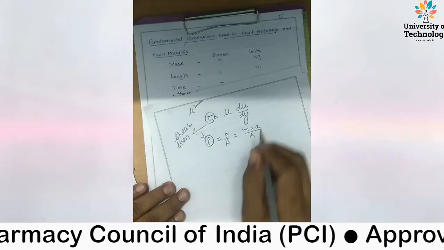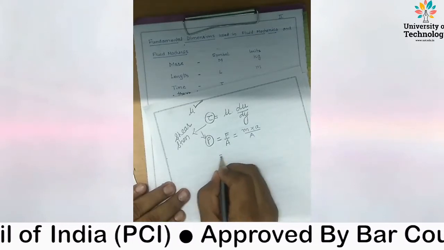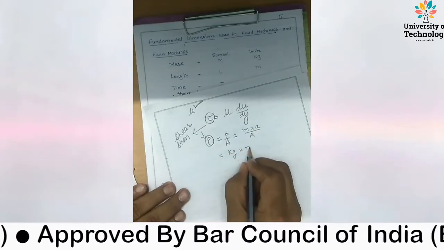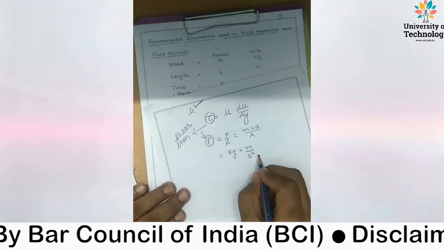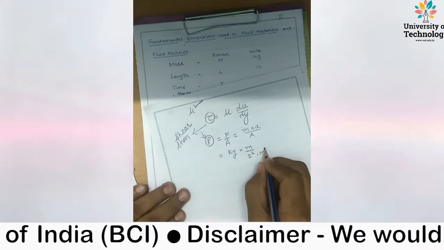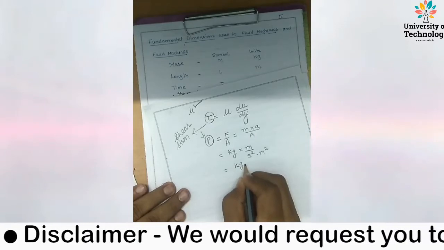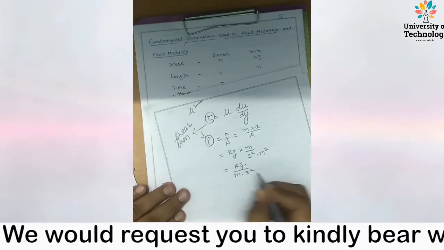Upon area. So what is the unit of mass? Kilogram. Acceleration, meter per second square. Area, meter square. So what is the unit here? Kilogram per meter second square.